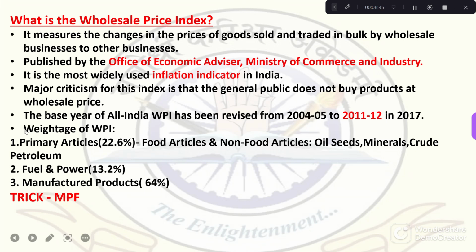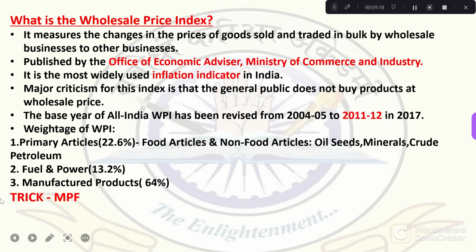Now, how the WPI is calculated: all the goods are categorized into three. First, primary articles, second is fuel and power, and third is manufactured products. In primary articles, food articles are included: cereals, pulses, oil. Non-food articles include oil seeds, minerals, crude petroleum. And second, fuel and power. In this, LPG, petrol, diesel are included. And third is manufactured products. Manufactured products include both food articles and non-food articles, but manufactured in the industry.